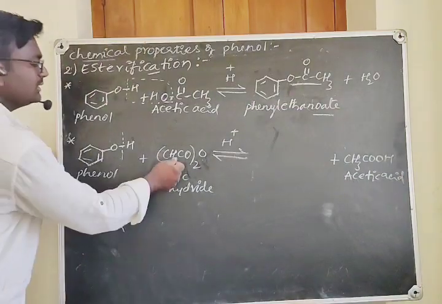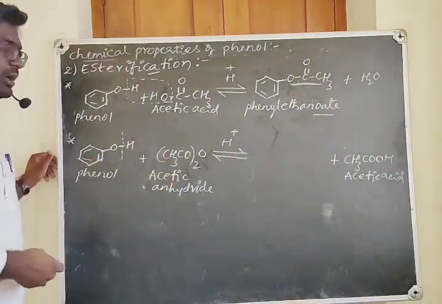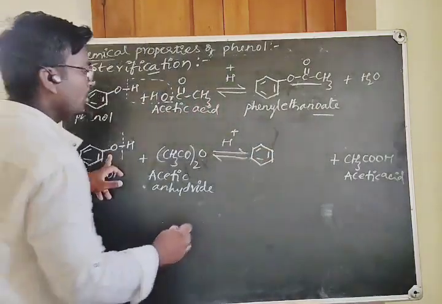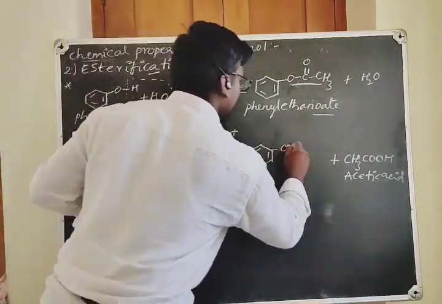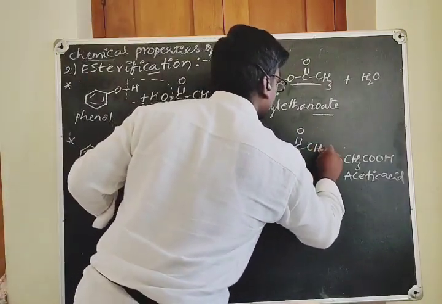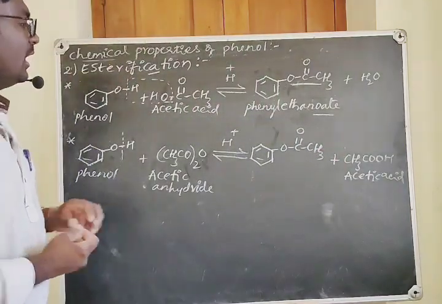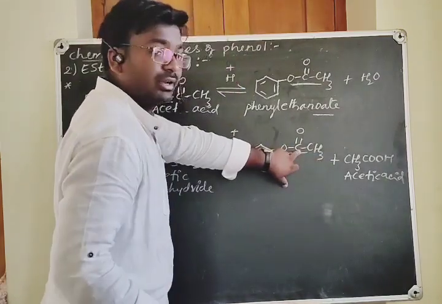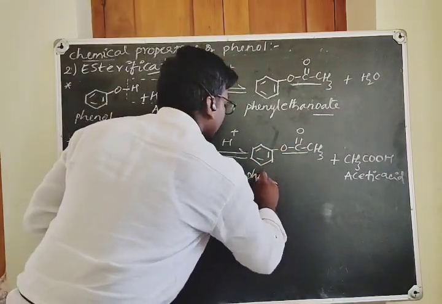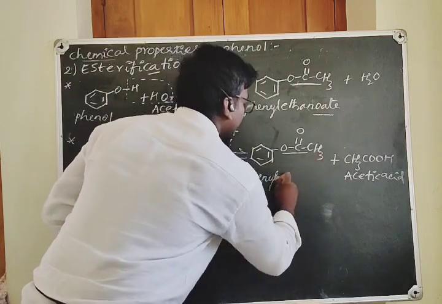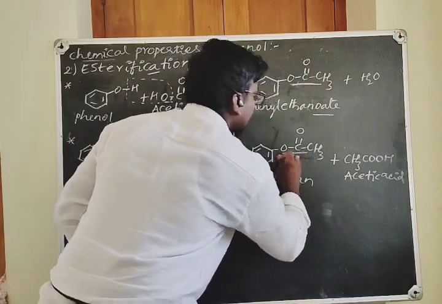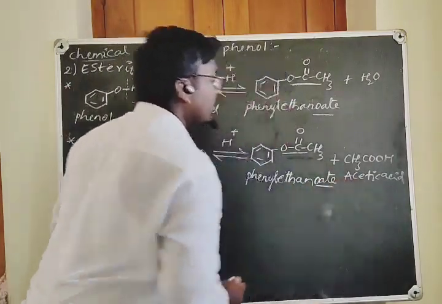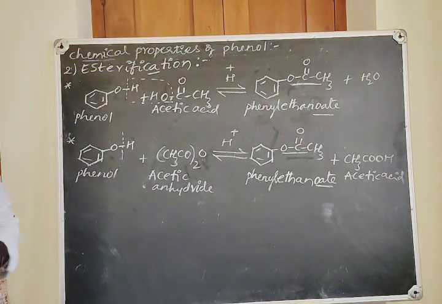And what is the remaining? One CH3CO is present along with this phenoxide ion. So you will get this benzene ring, and O is present. Here CH3CO, that is COCH3. I can write it here like this. And what is the name? Again, it is a branch, a phenyl group. It is the ester, with two carbon atoms. For the branch we take the prefix phenyl, and two carbon atoms, ethane. Okay, and the RCO group is called the ester group. The suffix is oate. This is phenyl ethanoate.